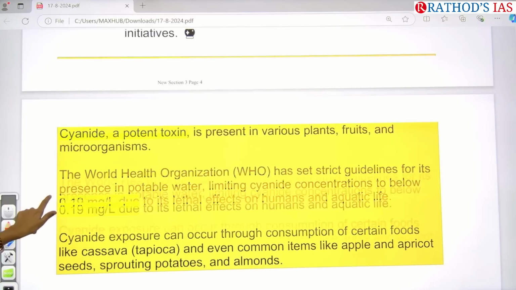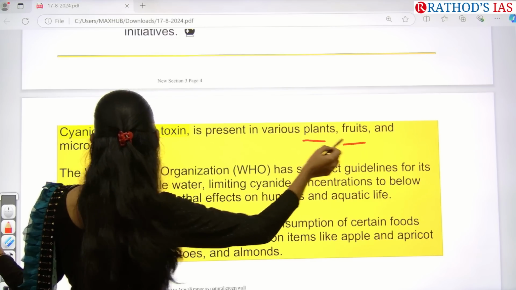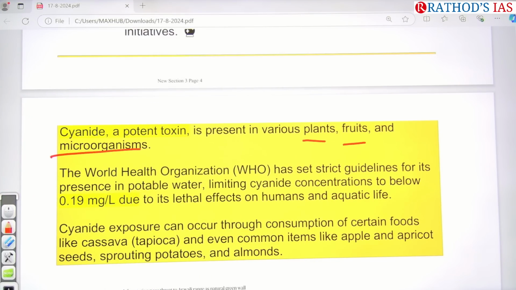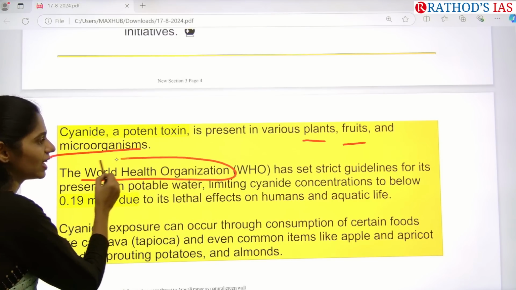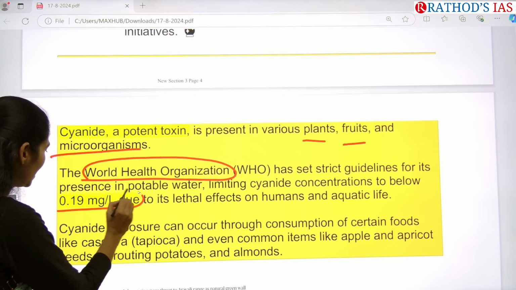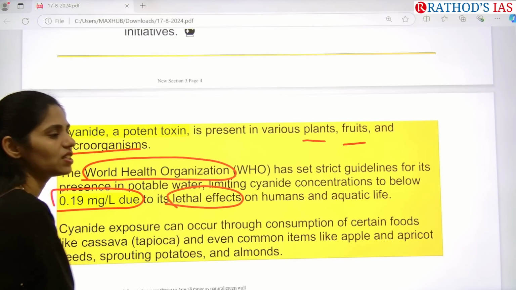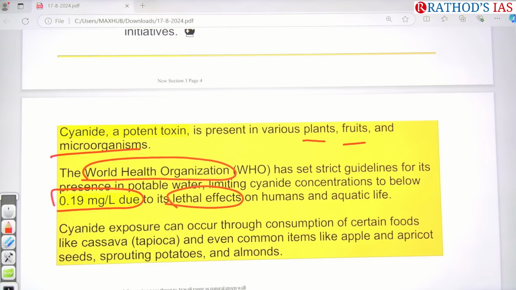Actually, cyanide is a potent toxin which is present in various plants and fruits, and even microorganisms have these toxins. The World Health Organization has come up with very strict guidelines that it should be less than 0.19 mg per dl. If it is more than this concentration, it will have lethal, very dangerous effects on humans as well as aquatic life.